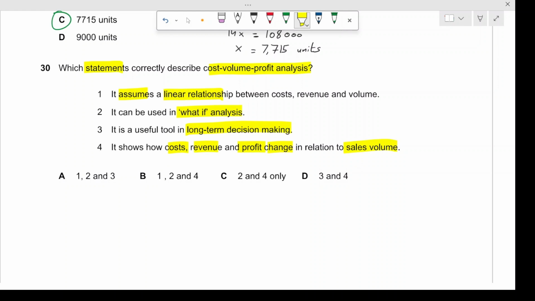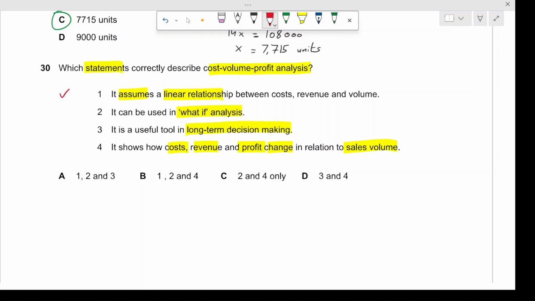So the first statement, which says there is a linear relationship between cost, revenue, and volume, this is correct because the CVP analysis assumes that costs and revenues behave linearly within relevant changes of activity, right? So fixed costs remain constant and variable costs change proportionally with volume. So this one is correct.